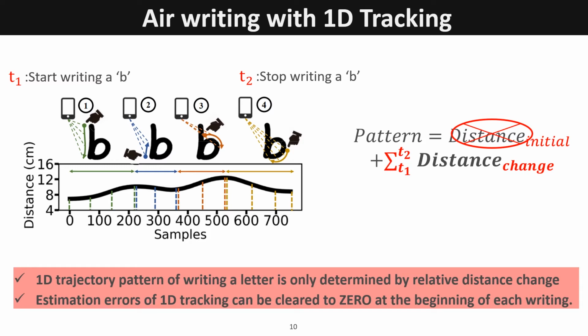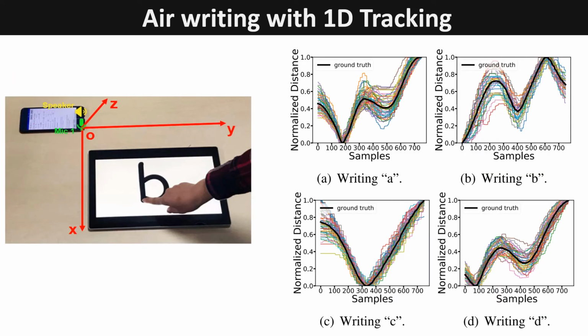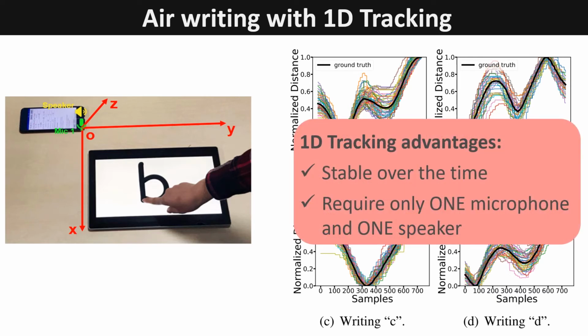We built the 1D tracking test bed, and let a user write 4 lowercase letters, A, B, C, and D, 50 times. We record the corresponding 1D trajectory patterns and show the results here. We found that the 1D trajectory pattern is stable over time and there are obvious differences when writing 4 different letters. By the way, 1D tracking only needs 1 speaker and 1 microphone. So we believe that the 1D tracking technique is more suitable for the text input system.